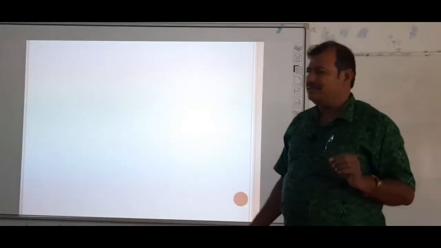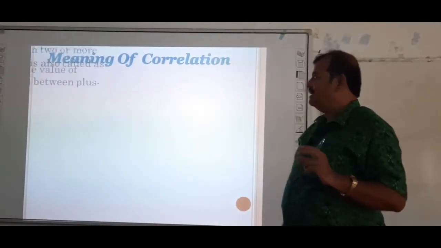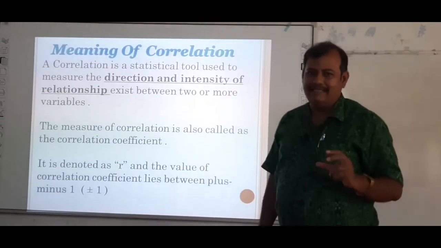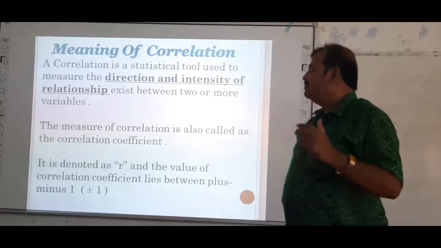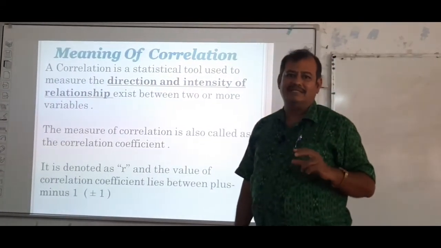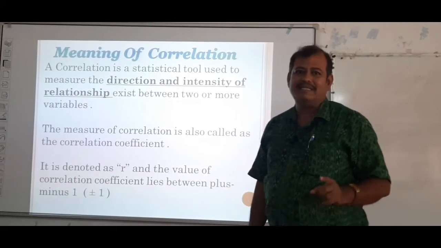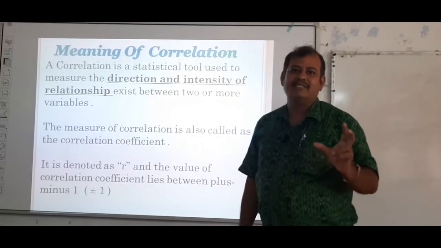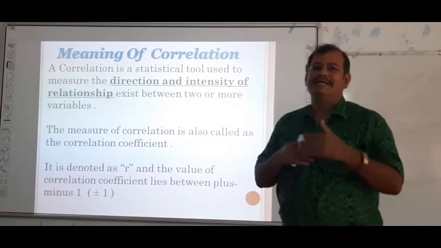And let us start with the topic, what is correlation? A correlation is defined as a statistical device or a statistical tool which is used to measure the direction and intensity of relationship between two variables or more than two variables. Now the question arises, what is the direction of relationship? Direction means it may be positive or it may be negative.